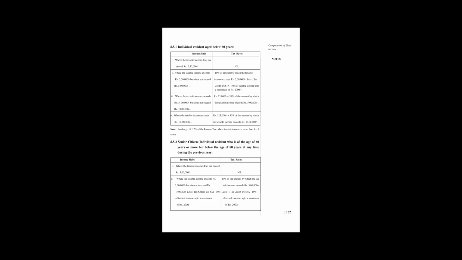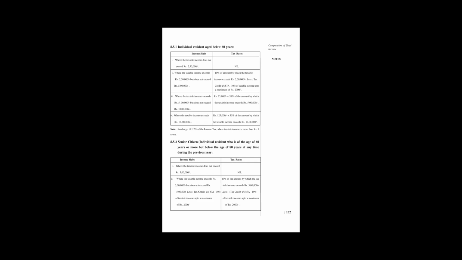So the final is 1,25,000 plus 30% on the amount above 10 lakh as the taxable rate. Surcharge will be 12% on income tax where taxable income is more than 1 crore. So this is the final rule.